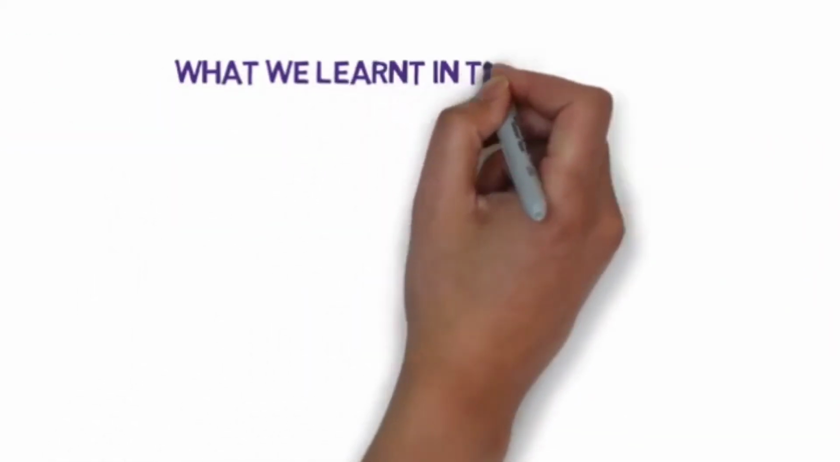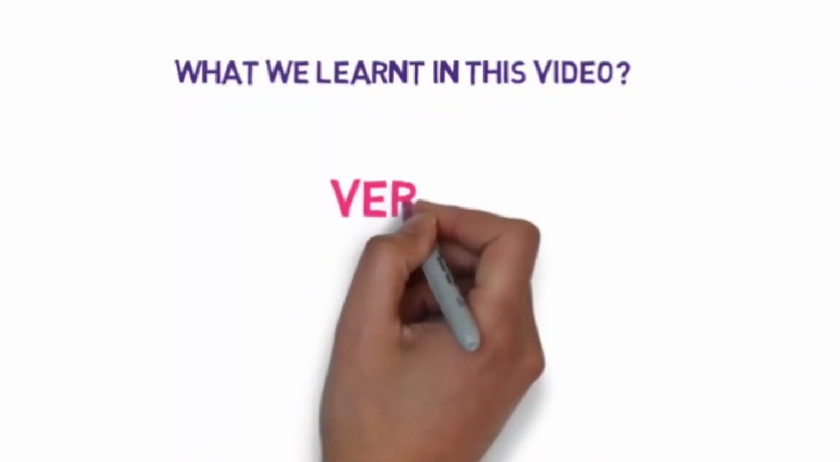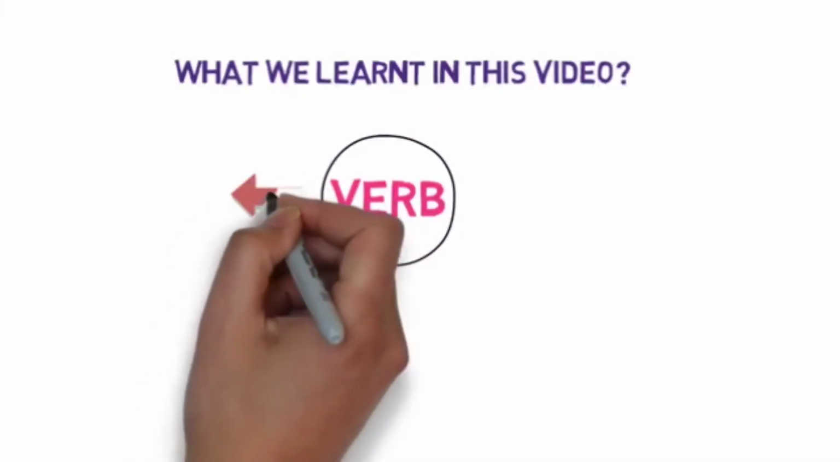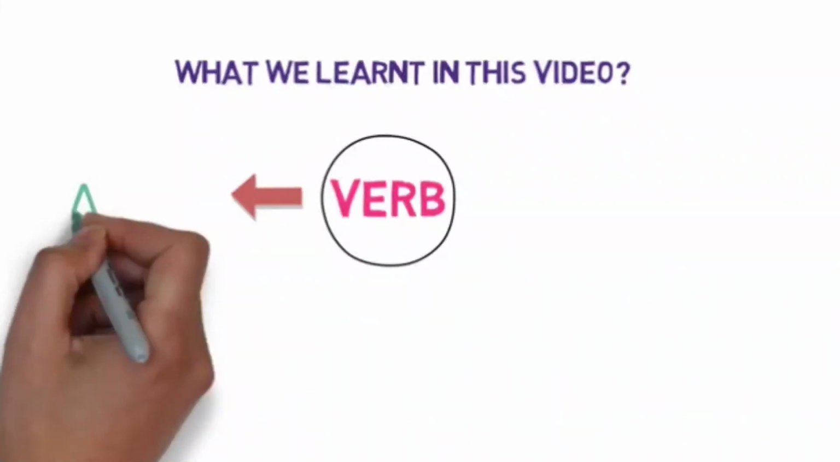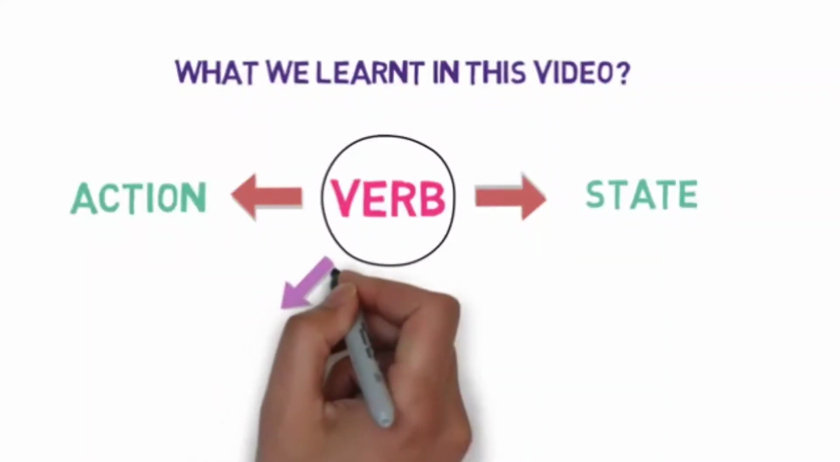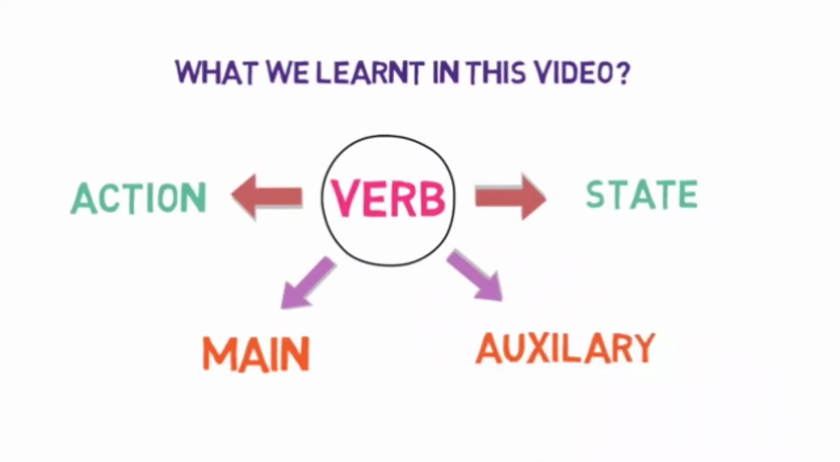That's all in this video. Let's quickly go through what we have learned. Firstly, we discussed about verbs and what they tell about the subject. They tell two things about the subject: the action that the subject performs and the state in which the subject currently is. Then we discussed about two main types of verbs: main verbs and auxiliary or helping verbs. That's all in this video.